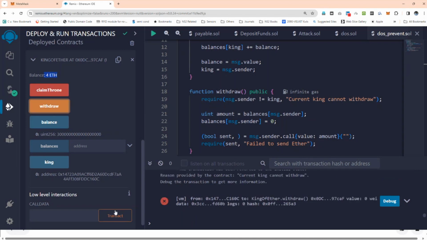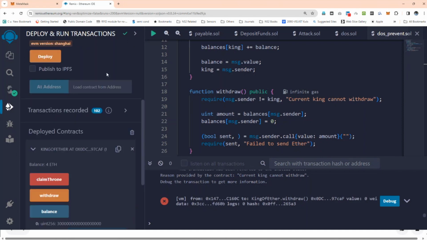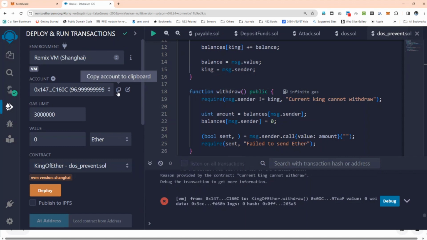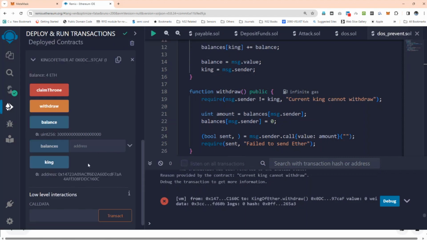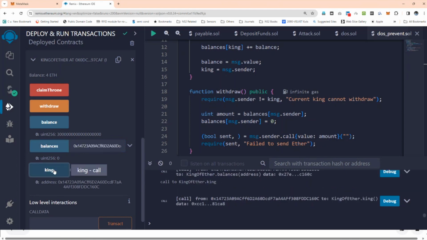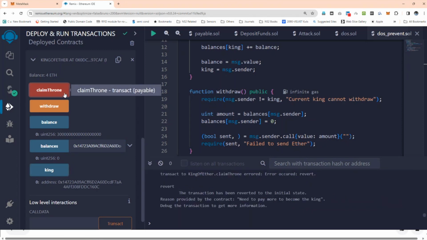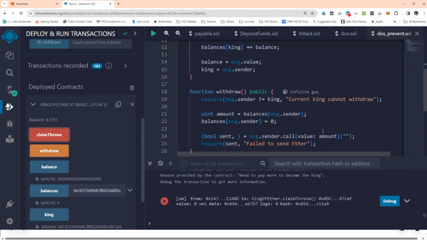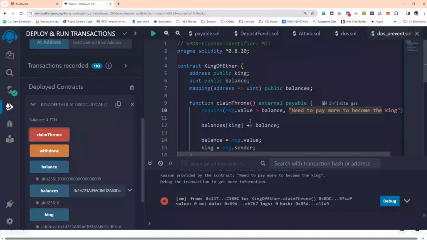And withdraw also. The king of Ethereum cannot withdraw, because we have to give the address over here. So the address of a particular method we have to use. Let's say we give the copy address of any address. It is 0 here. That means that the fellow has not been given anything, and this is the king here. This is how I can claim the throne without any attacker interfering.